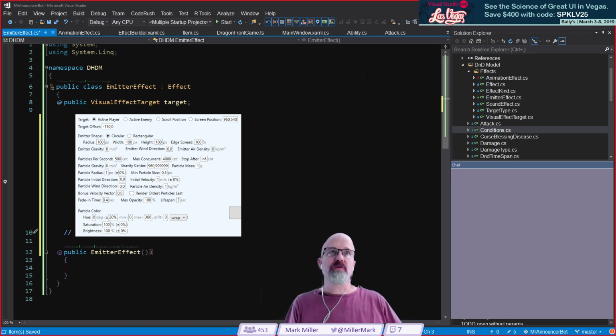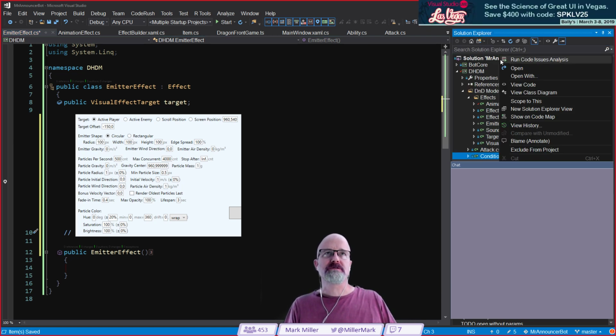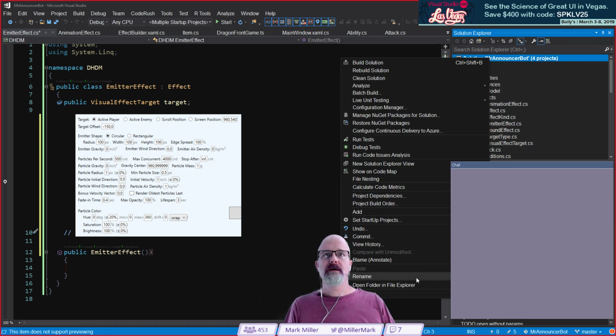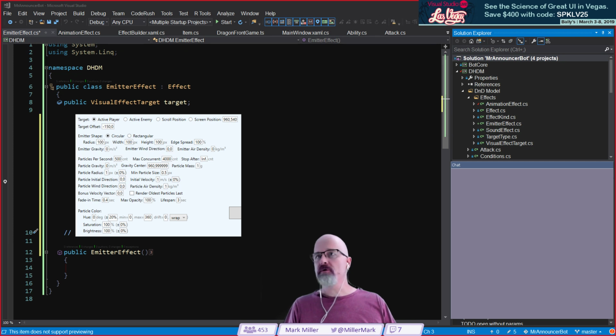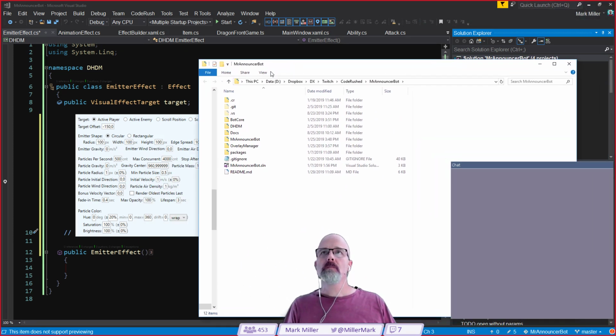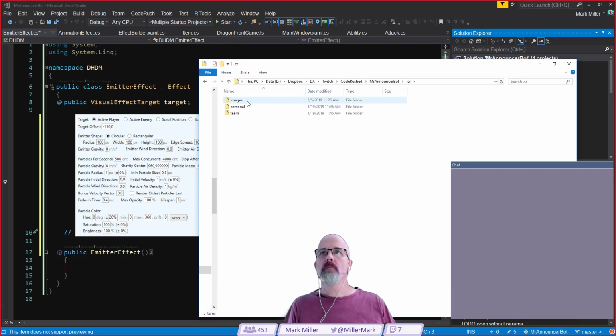Oh, Comps for Food is asking about the folder. Let me show the folder just so that's clear where the images are stored. Open file in File Explorer. Open folder in File Explorer. One of the nice parts about this is that it very definitely is saved in a folder beneath your solution, which makes it easy to check it into source control and share with other people.